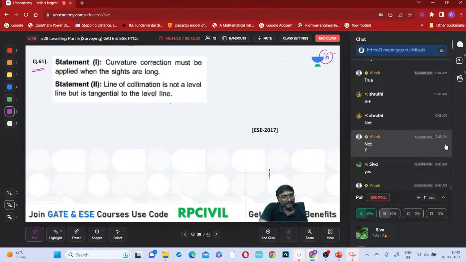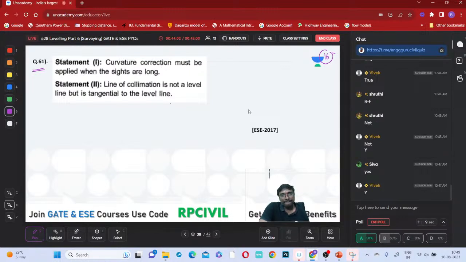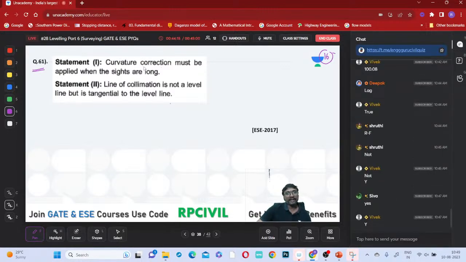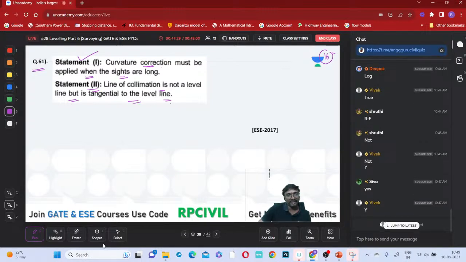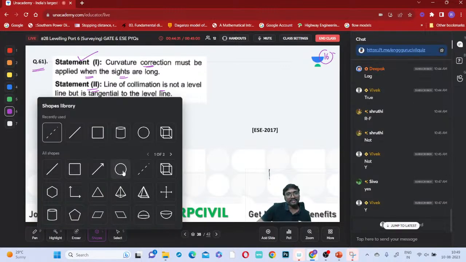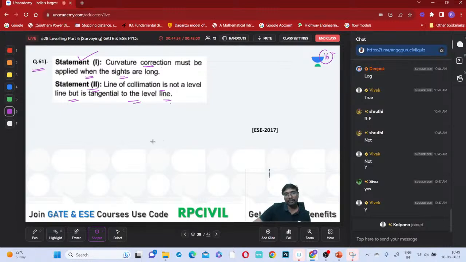Shiva answered correctly. Saitej also answered correctly from YouTube, right? Statement 1, curvature correction must be applied when the sights are long, right? When you are taking long distance sights, this correction must be applied. Line of collimation is not a level line, but it is a tangential to the level line. Yes, na? Because of this reason only we are applying it.